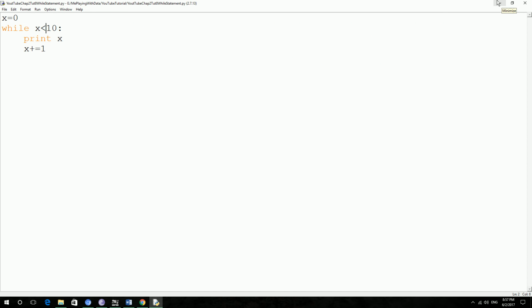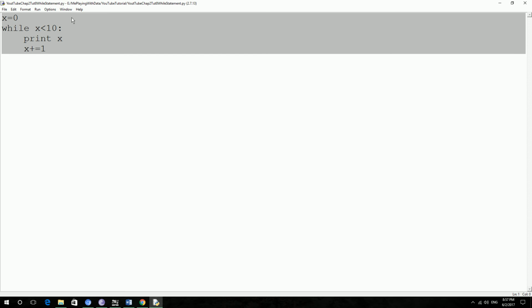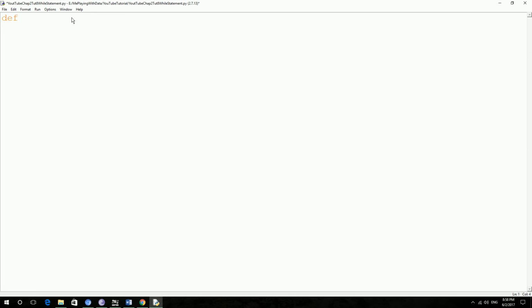So let's jump into one more example for this while loop, a bit bigger example. Let's say we have def, a function for generating a secret number. It takes no argument.